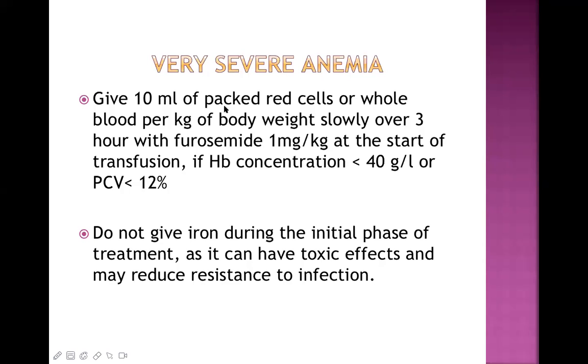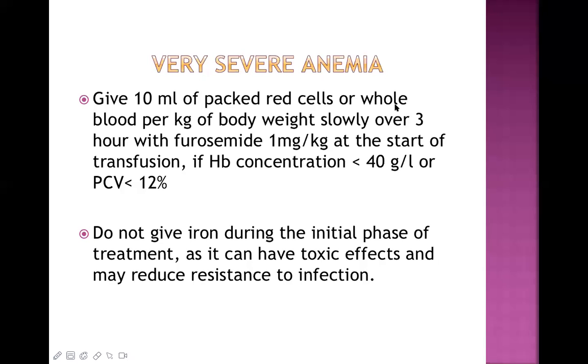And this is how it is given. Give 10 ml of packed red cells or whole blood per kg of body weight slowly over 3 hours with furosemide at the start of the transfusion, if hemoglobin concentration is less than 4 gram per deciliter or less than 40 gram per liter. Now, whole blood is only given if packed red cells are not available, okay?